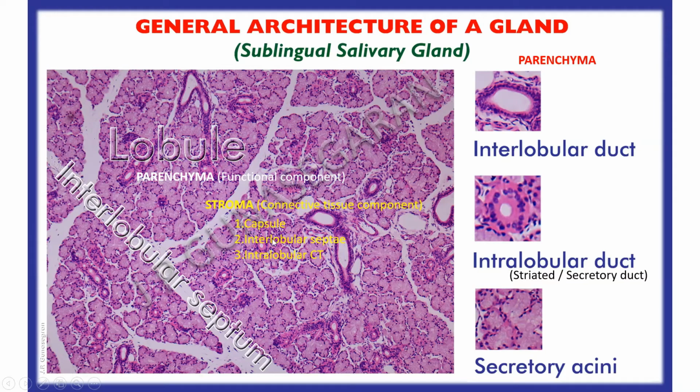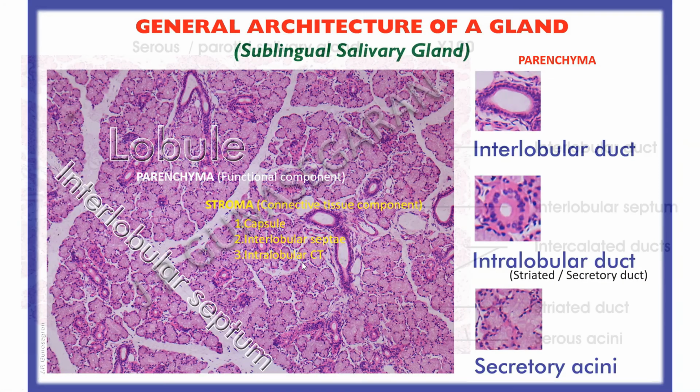So in short, a gland is made up of parenchyma and stroma. The parenchyma is the functional component. Here it is a secretory acini and the associated duct, whereas the stroma is the connective tissue component, which includes the capsule, interlobular septae, and intralobular connective tissue that supports the parenchyma.